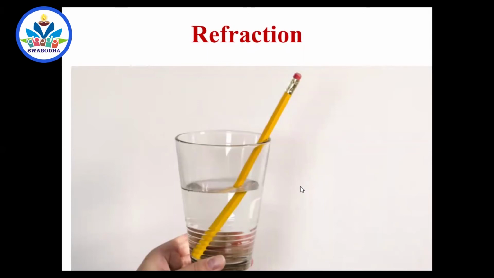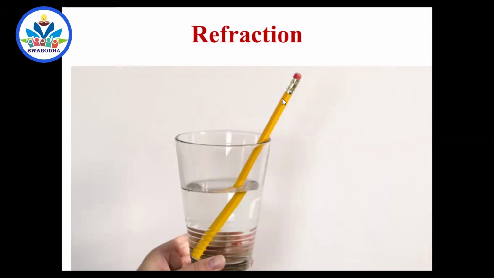Any object kept inside a denser medium appears to be shifted to some other position, shifted up, laterally shifted, and so on. See here, this pencil appears to be broken. Actually, what happens is the rays of light coming from the upper portion should pass through air. Of course, a little bit of glass, you can neglect it because the thickness of glass is very less here. So the light should come from air, whereas here it should come from water, then to air.